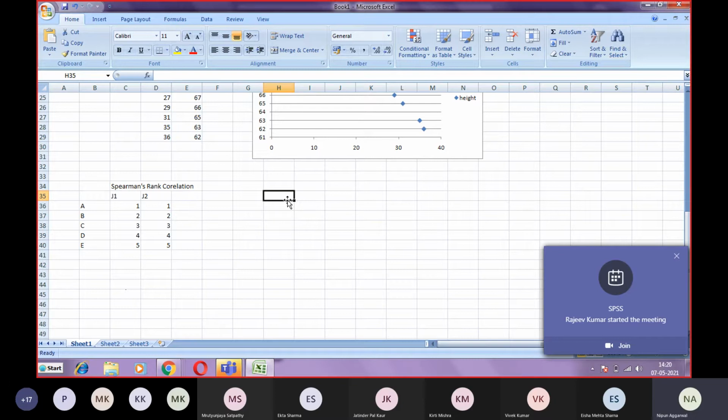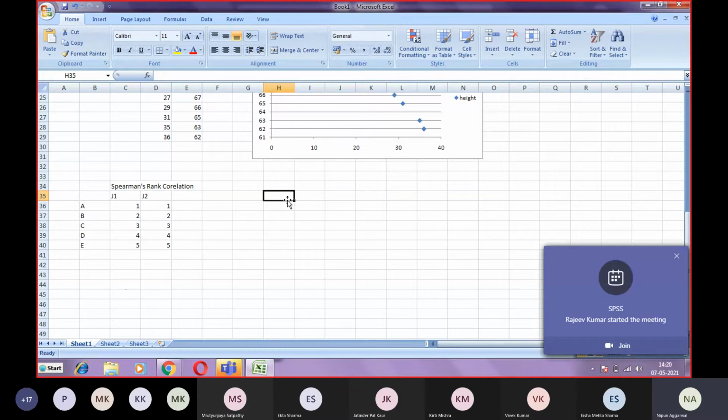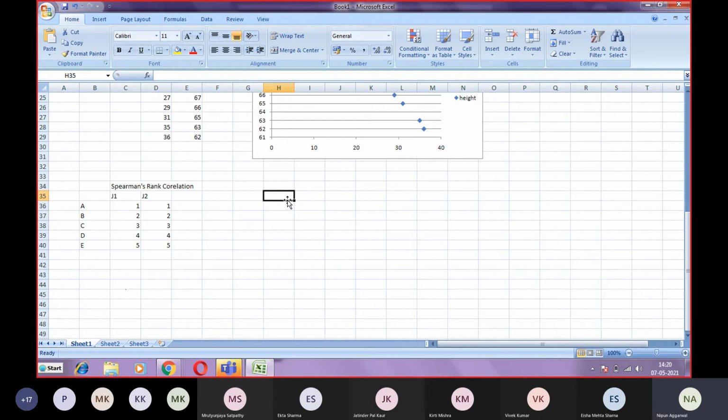And for any positive or negative value, if the coefficient of correlation comes out to be maybe 0.7 or 0.8, it is a case of higher positive correlation. If it is 0.2 or 0.3, it is a case of lower positive correlation. If it is minus 0.8 or minus 0.9, it is a case of higher negative correlation. If it is minus 0.2 or minus 0.3, it is a case of lower negative correlation. So in that way, we have to determine the level of the correlation, higher negative or higher positive, and make the analysis accordingly.